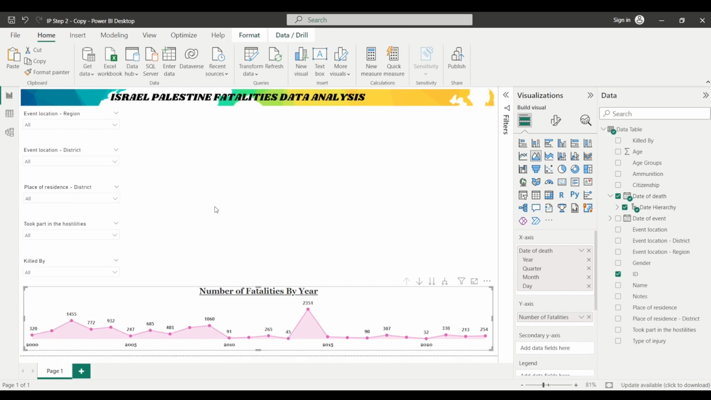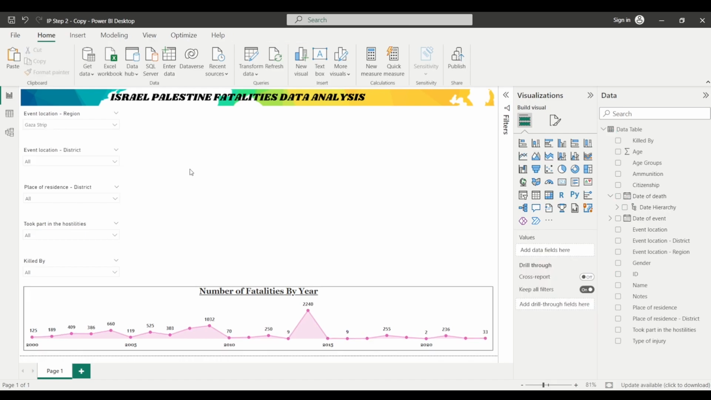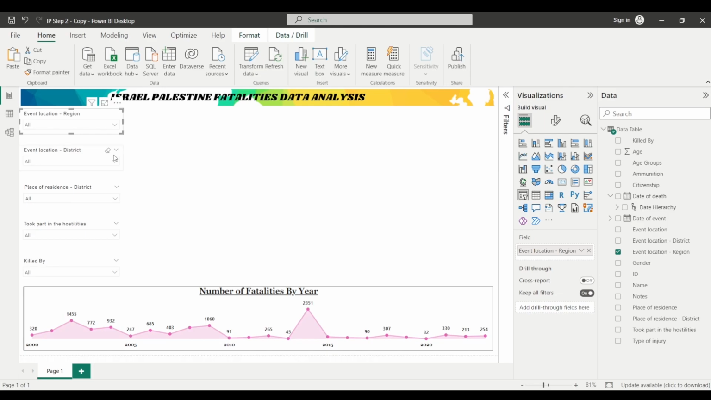Also, if you want to use these slicers, let's say I click on Gaza Strip and I want to know about those fatalities where the event location was Gaza Strip. I can simply click on this option and you can see that it now shows the data for Gaza Strip. Similarly, we can use other slicers as well.